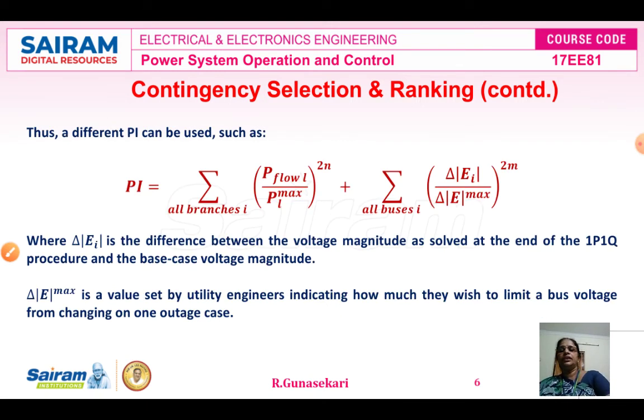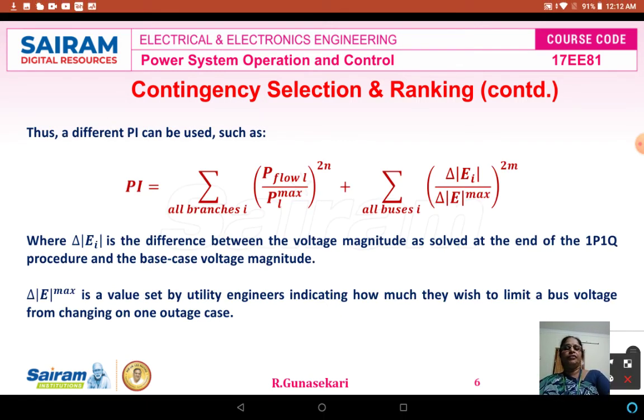Now you see the formula. A different performance index PI can be used, that is PI equal to the summation over all branches L of the power flow P_L divided by P_L maximum, to the power 2n, plus the summation over all buses i of the modulus of delta E_i divided by the modulus of delta E maximum, to the power 2m.